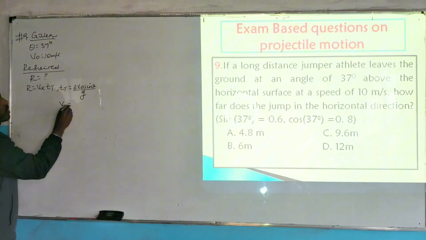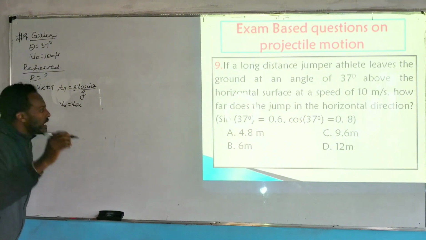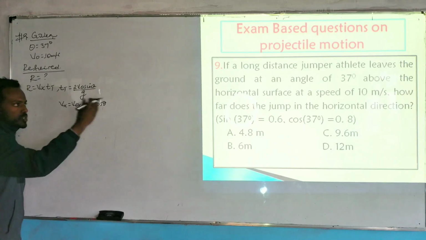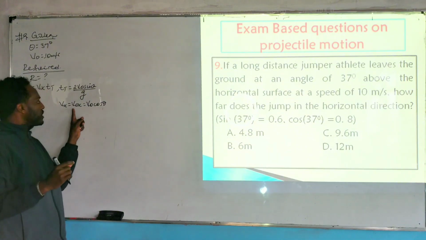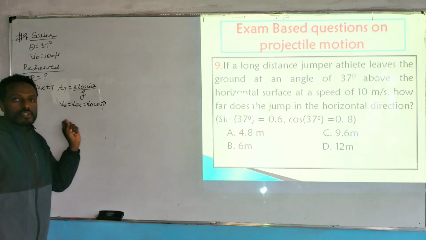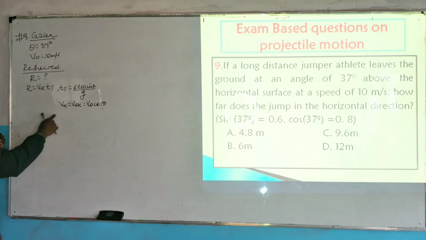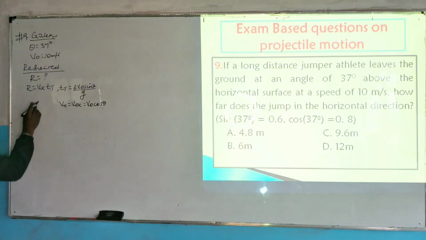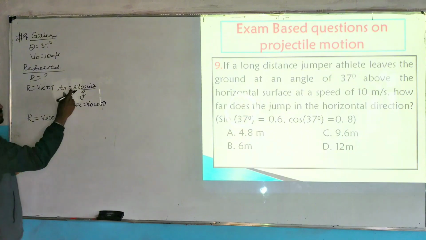Where vx is horizontal velocity, which is the same as v naught x, the initial horizontal component of its velocity, which is the same as v naught times cos theta. Since the projection is inclined, the projectile has its own initial horizontal component and initial vertical component. When we resolve it, we get v naught cos theta and v naught sin theta. So with the initial horizontal component v naught cos theta, simply range is equal to vx, which is v naught times cos theta, multiplied by total flight time, which is